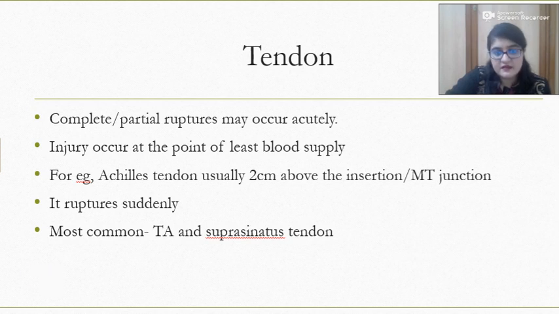Now coming on to the tendon, we already saw in the Achilles tendon that mostly in the tendon it is either partial rupture or the complete rupture, and injury will occur at the point of least blood supply. For example, in the Achilles tendon the injury occurs just 2 centimeters above the point of the insertion or at the muscular tendinous junction. It ruptures suddenly without any indication following a trauma, and most common is supraspinatus tendon tear or Achilles tendon tear.